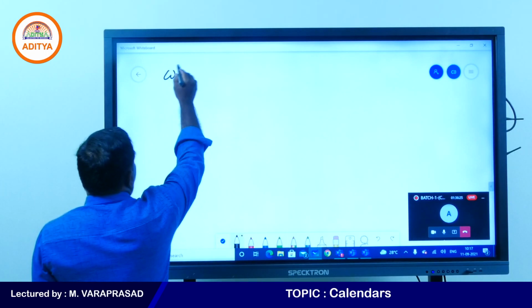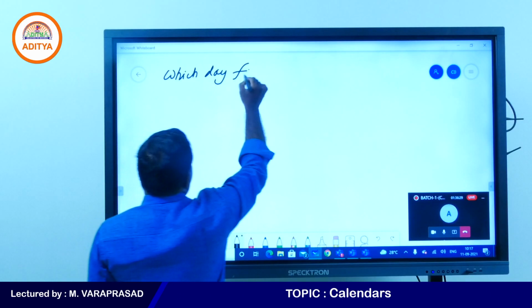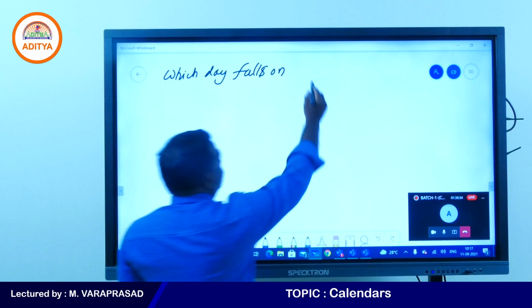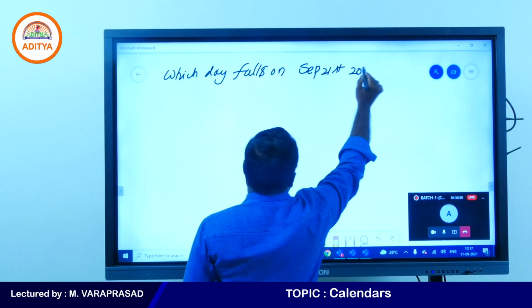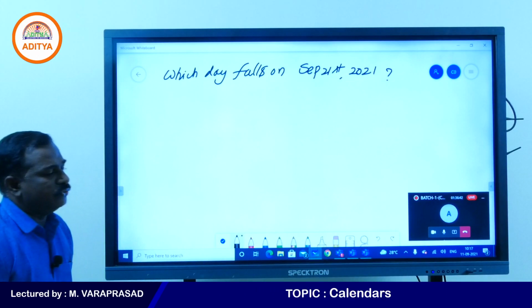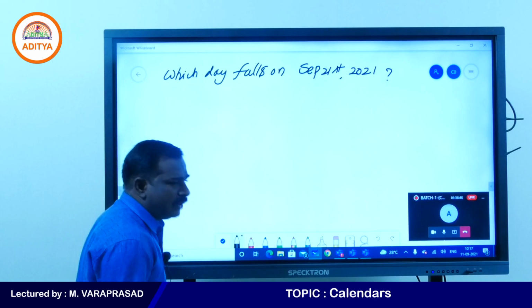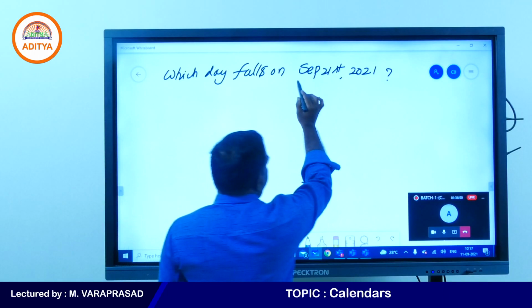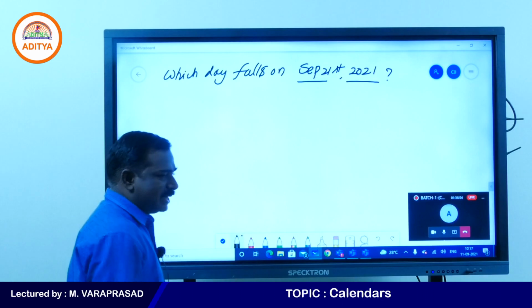Which day falls on September 21st, 2021? What will be the day that falls on 21st September 2021? For better understanding,